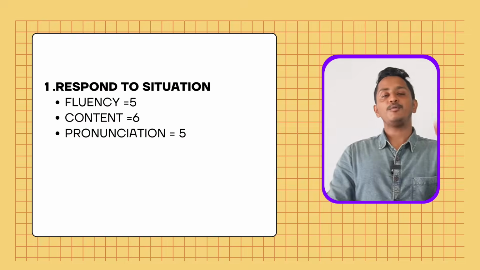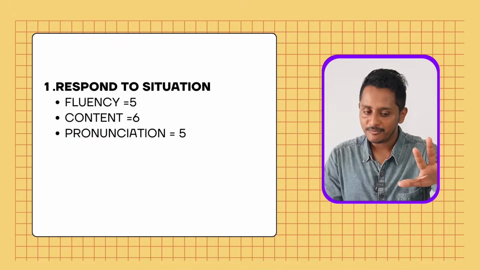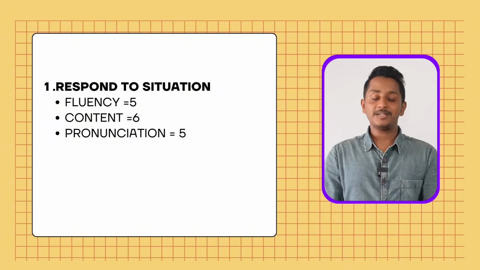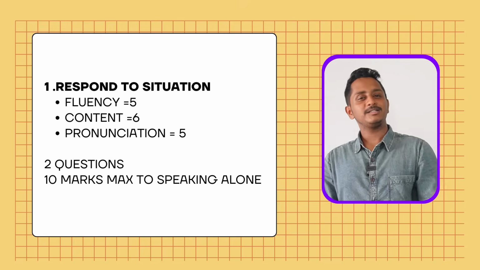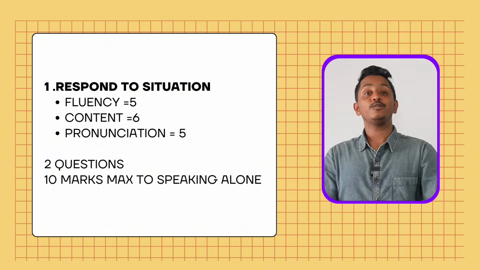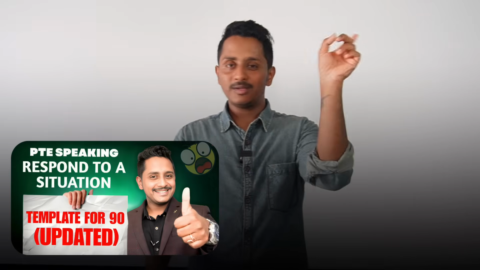The first thing is respond to situation. The fluency is going to be 5, content going to be 6, pronunciation going to be 5. This is how it's going to be evaluated. 2 questions will come, max 10 marks you can expect from this module, towards your speaking alone. This will not contribute towards your listening. My previous video was on respond to situation. The video is somewhere here. You can click on it and watch the complete video. You have the template, each and everything that works in the exam.